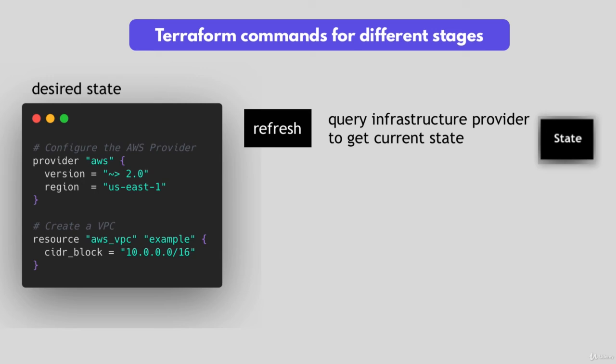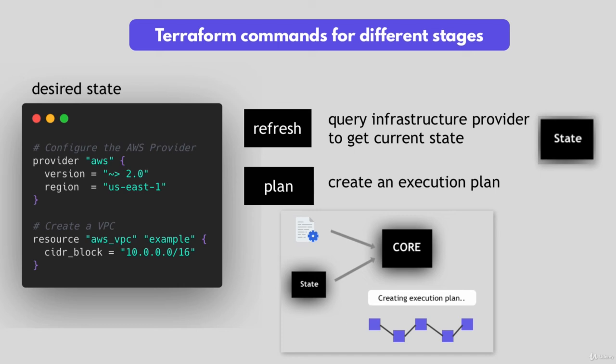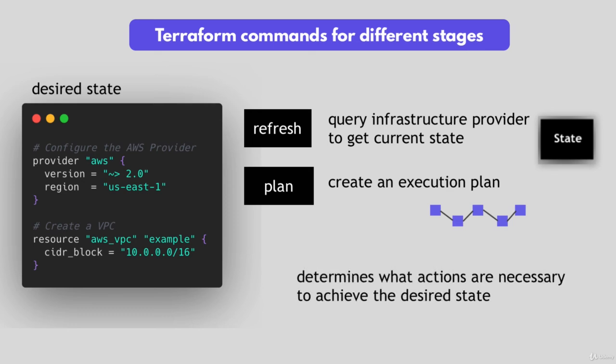The next command is plan. Remember I said the core is responsible for taking current state and your configuration file as input and decide based on the difference what needs to be done. That's the plan. So what Terraform needs to do in order to achieve that desired state that you defined in the Terraform configuration file.